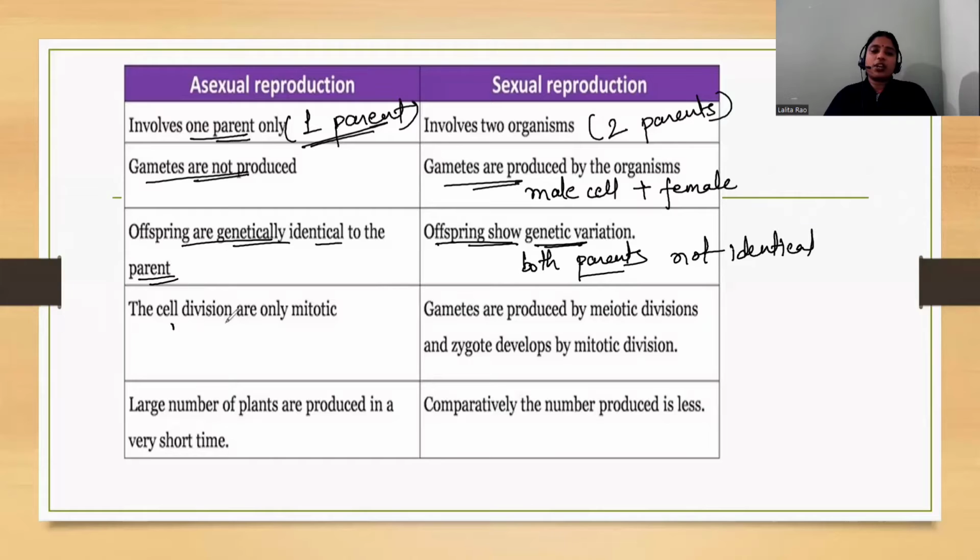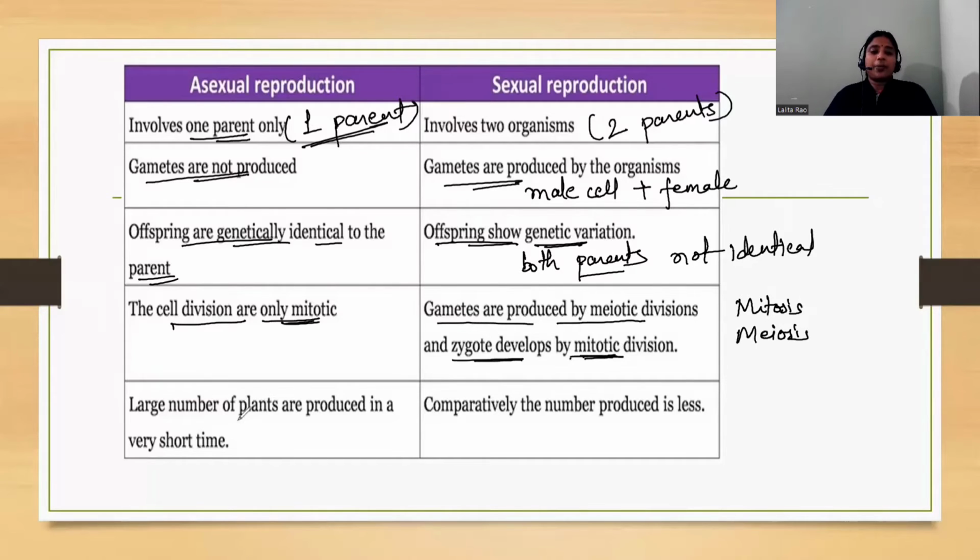Now, in case of asexual reproduction, mitotic type of cell division takes place. And in case of sexual reproduction, meiotic type of division. So, mitosis and meiosis, these are the two types of cell division. In asexual reproduction, mitotic division takes place, and in sexual reproduction, meiosis takes place. And the zygote develops by mitotic division.